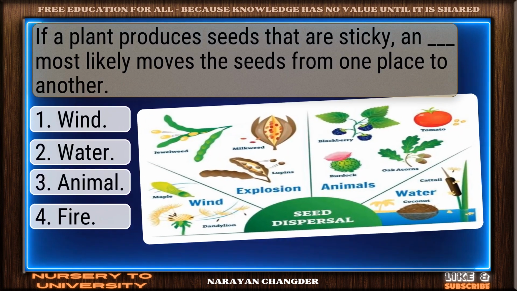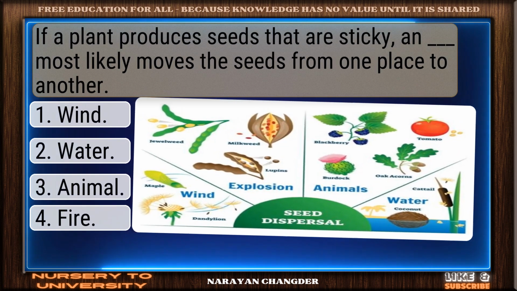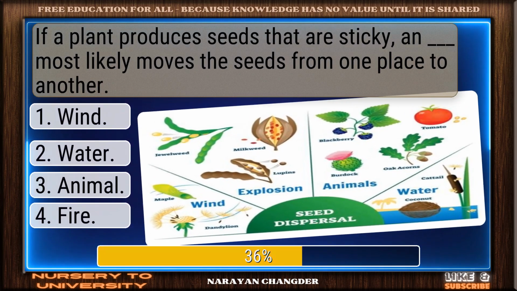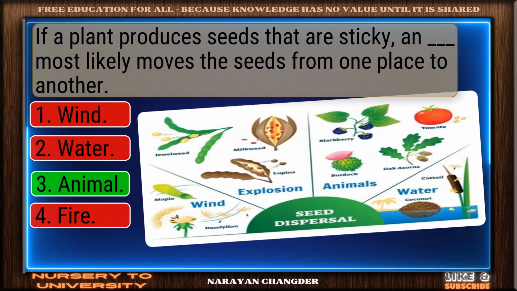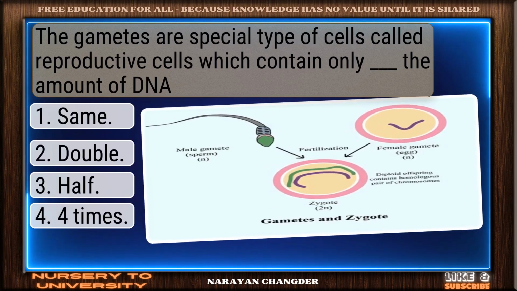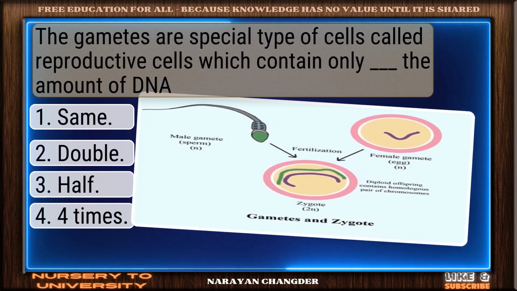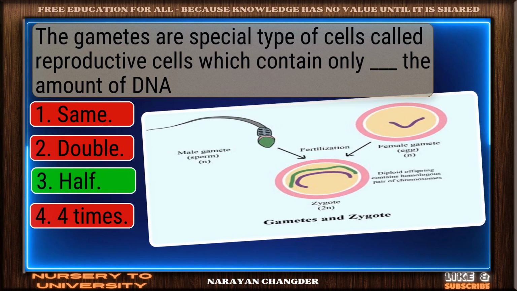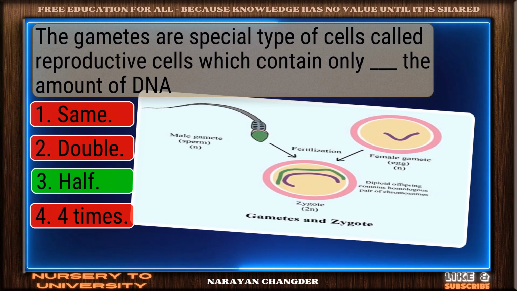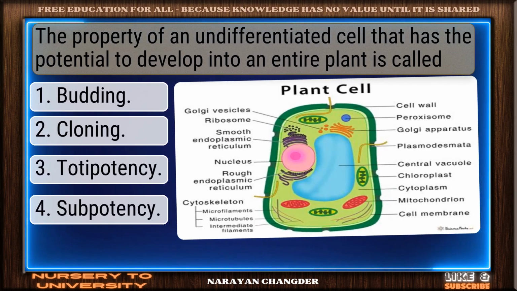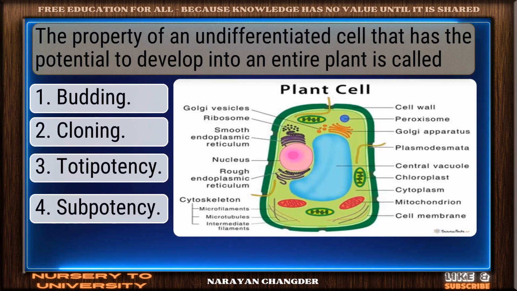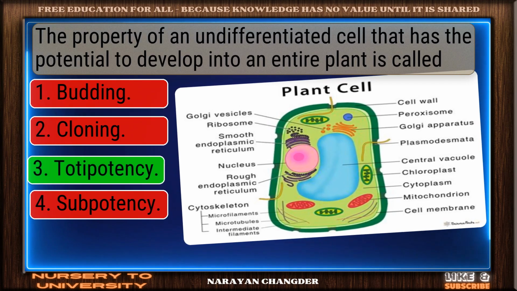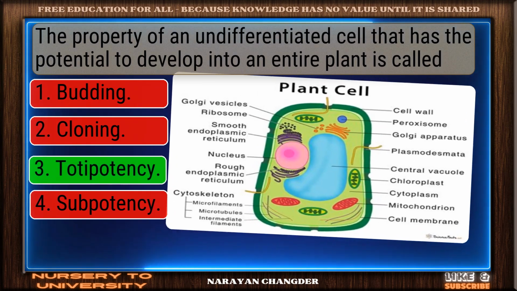If a plant produces seeds that are sticky, dash most likely moves the seeds from one place to another. You chose animal, and it is correct. The gametes are special type of cells called reproductive cells which contain only dash the amount of DNA. Smart move. Half is an accurate answer. The property of an undifferentiated cell that has the potential to develop into an entire plant is called. Nicely done. Totipotency is a solid answer.